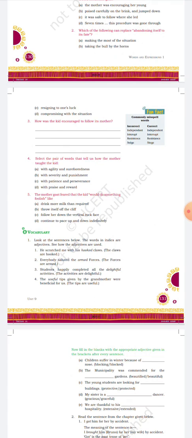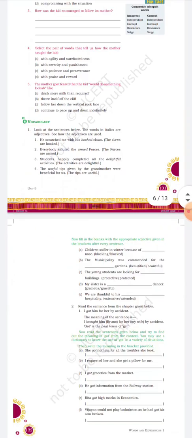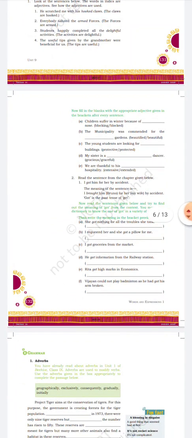Now we are coming to the vocabulary part. Look at the sentence below. The words in italics are adjectives. See how the adjectives are used. So here the adjectives are given, you have to read that and come here. Now fill in the blanks with the appropriate adjectives given in the brackets after every sentence.